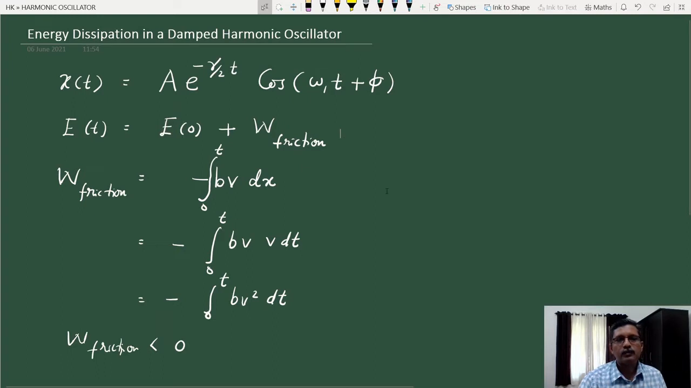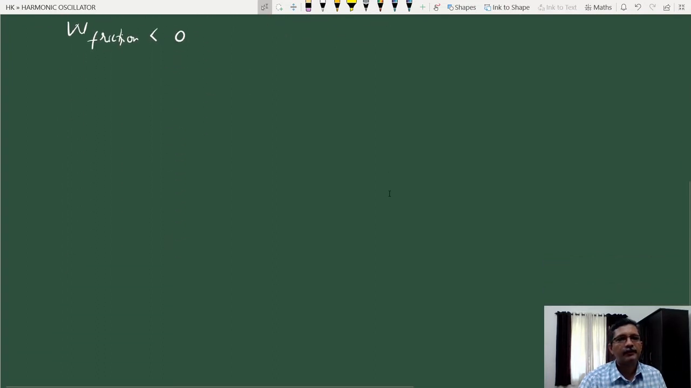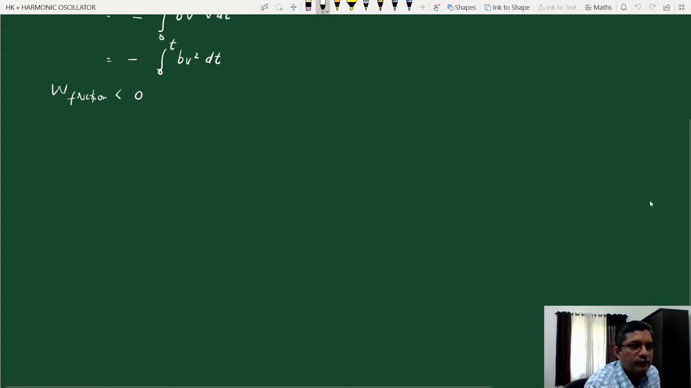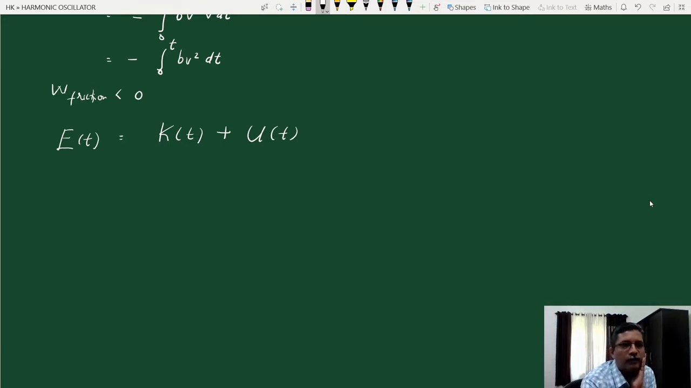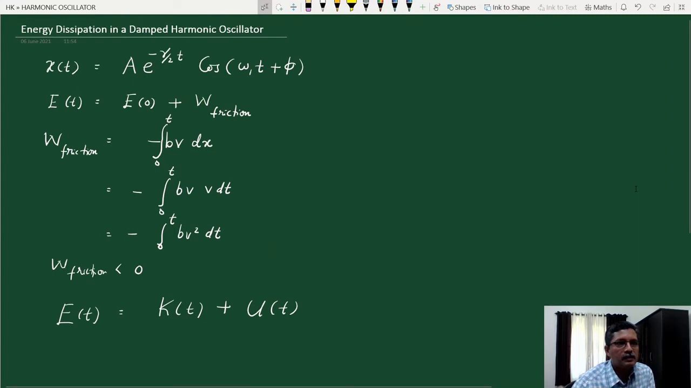So let us try to obtain an expression for the energy at the time t. Energy at the time t is the sum of kinetic energy and potential energy. Now kinetic energy depends on velocity, so we need an expression for velocity. We know the expression for position at the time t, so we need an expression for the instantaneous velocity at the time t. See, for the damped harmonic oscillator, look at the first equation. Let's call it equation 1. This is the instantaneous position. So in order to get the expression for velocity at the time t, let us differentiate equation 1.